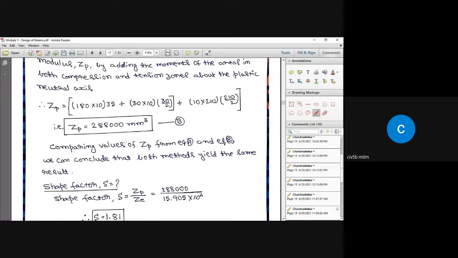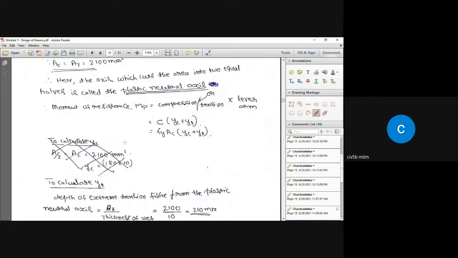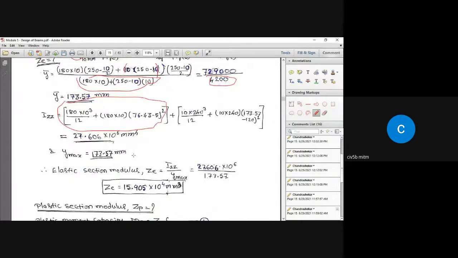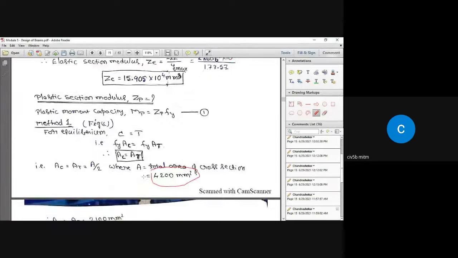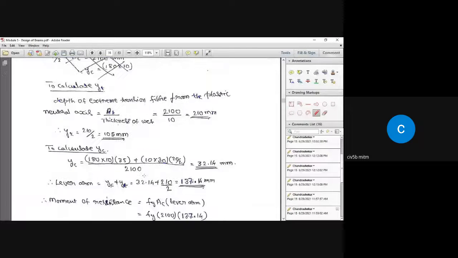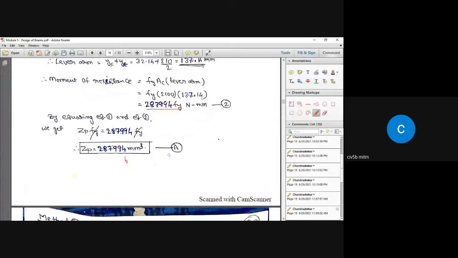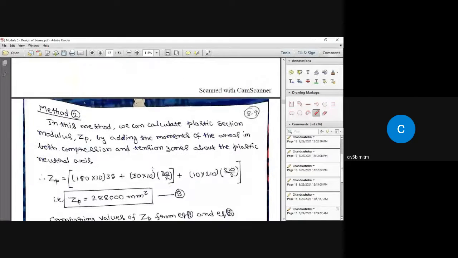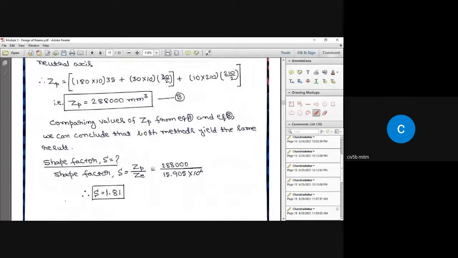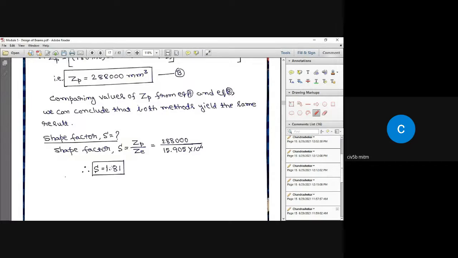Now, I calculated the elastic section modulus, which is ZE, and I calculated the plastic section modulus, that is ZP. Find out what is the shape factor. Shape factor is given by ZP divided by ZE. Therefore, S equal to 1.81.